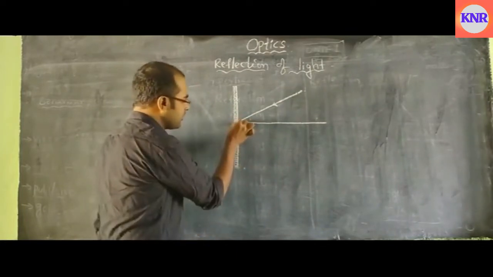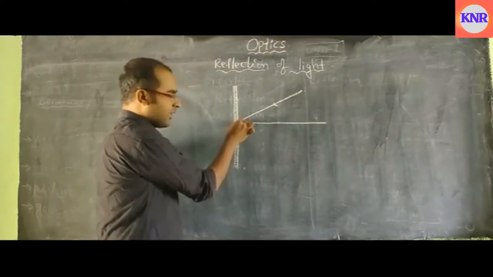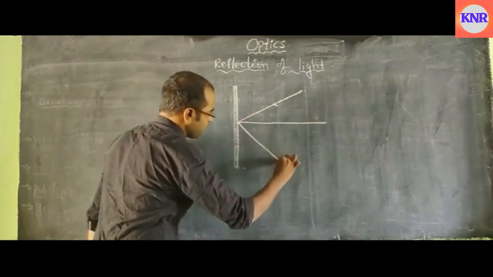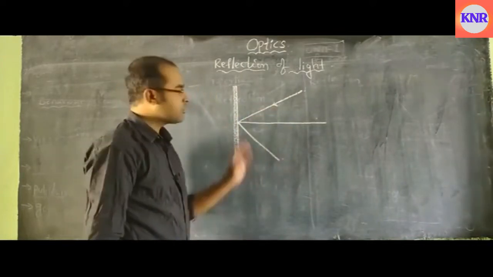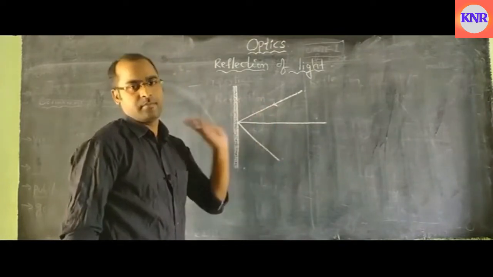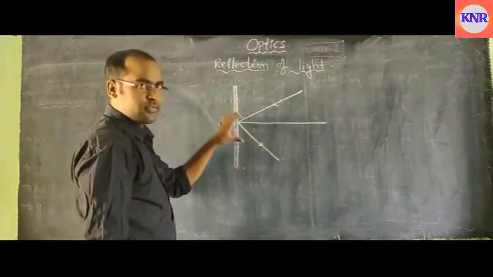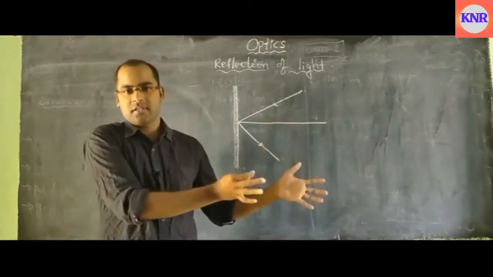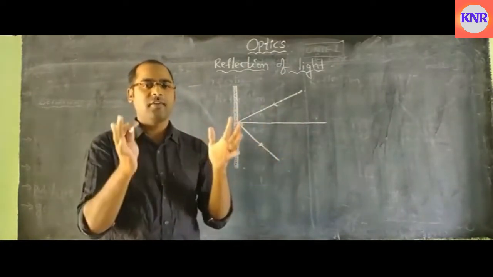It hits this mirror or surface at this point, then it bounces back into the same plane, into the same medium. This process of bouncing back of a light ray when it hits an opaque object is called reflection.